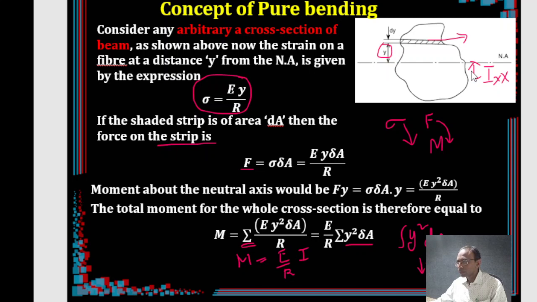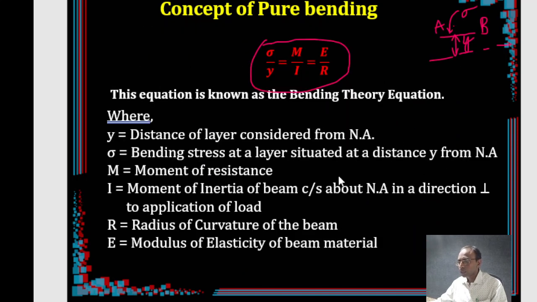That means what you have to consider here is the moment of inertia of the beam cross section about the neutral axis. It should always be with respect to the neutral axis, but what direction is also important. It should be perpendicular to the application of the load. So if the loading is acting in the y direction, you take Ixx. If the loading is in the x direction, you take Iy.